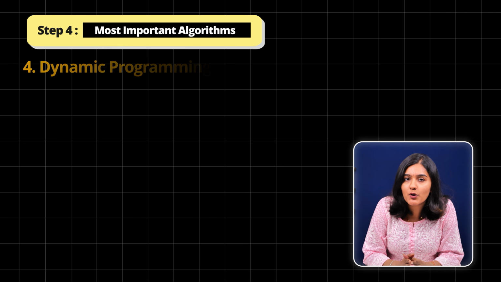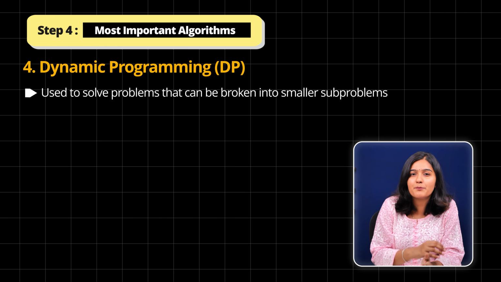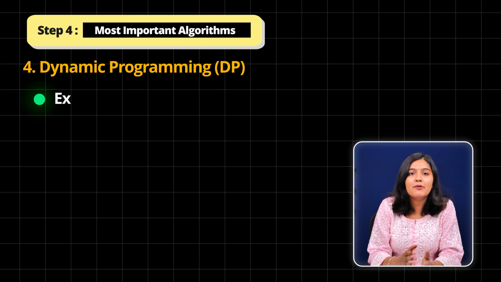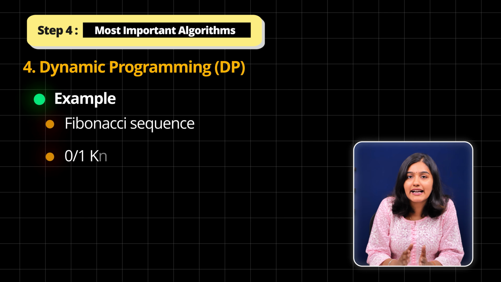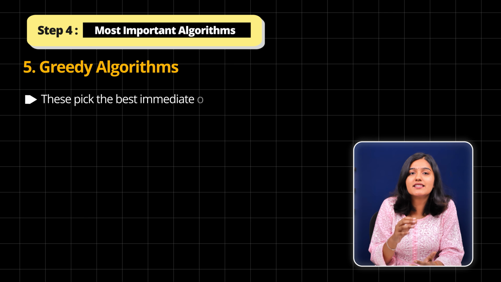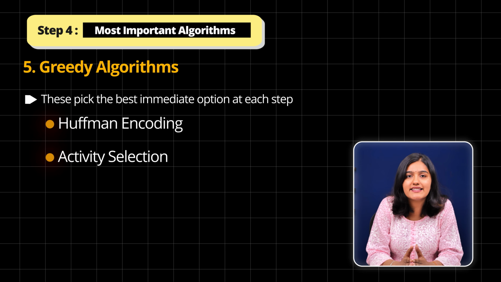Now coming to dynamic programming, which is used to solve problems that can be broken into smaller subproblems, like overlapping subproblems and optimal substructure. Examples: Fibonacci series, knapsack, and longest common subsequence. Then we have greedy algorithms, which pick the best immediate option at each step, like Huffman encoding or activity selection.